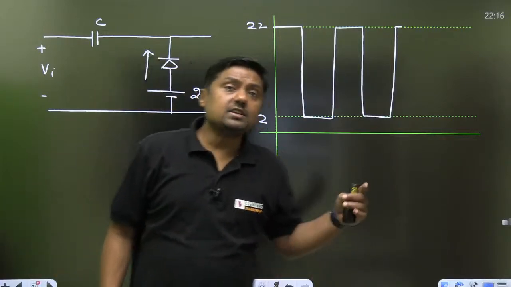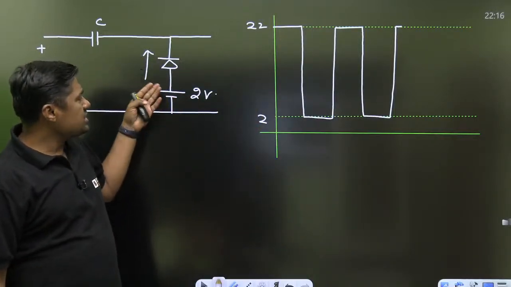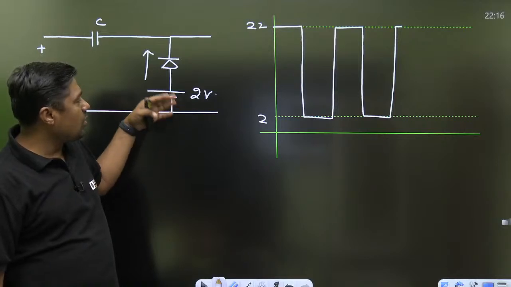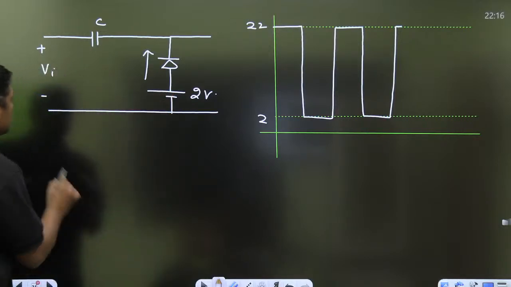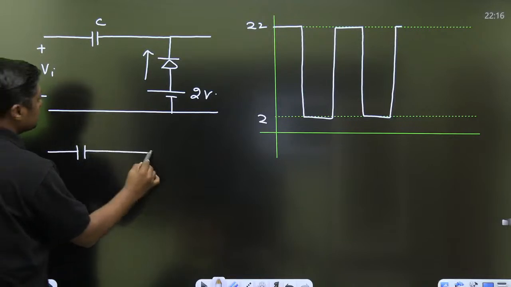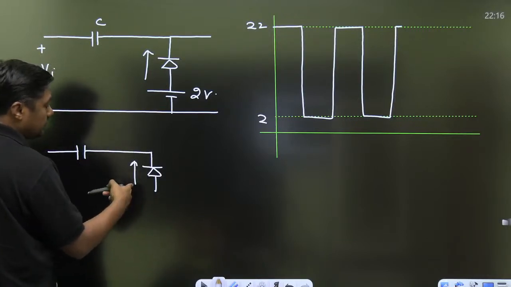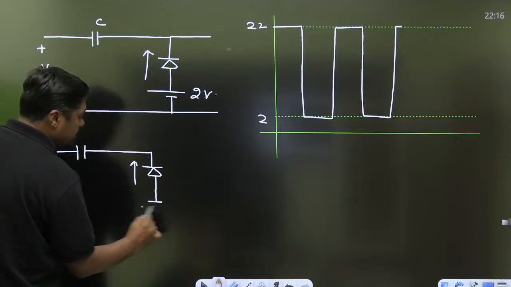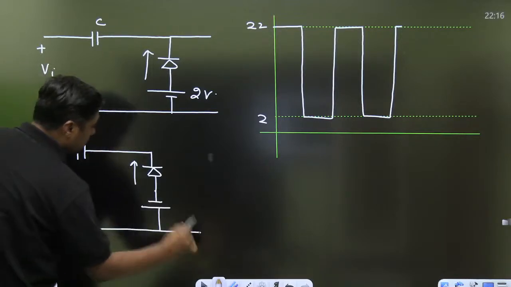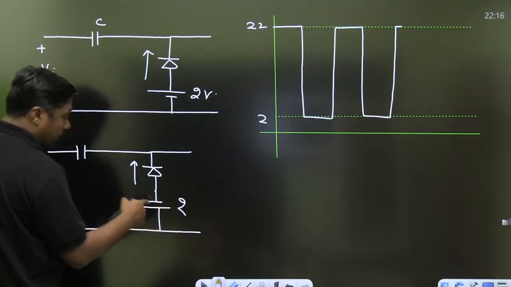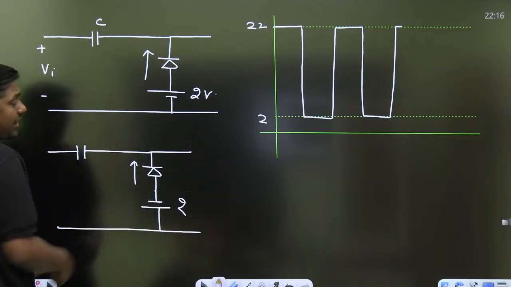Suppose I am changing the polarity of the battery, then it will become minus 2. Then what will be the answer? First of all, watch the diode. It is in the upward direction, positive clamper. I am changing the polarity of the battery. Then no doubt it is given as 2, but it is the change of the polarity. It is actually minus 2.